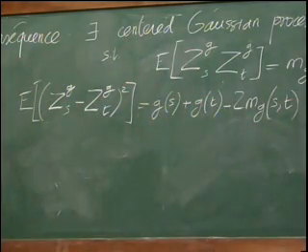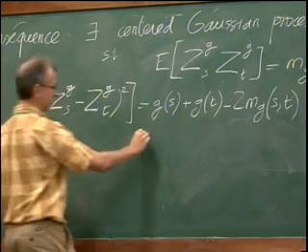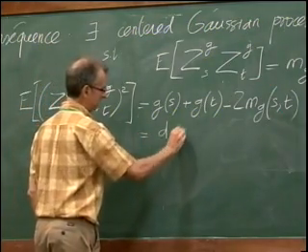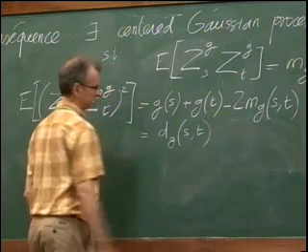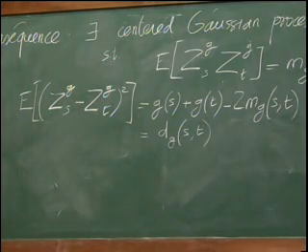Now you should remember that you've seen that yesterday already. This is what I called d_g(s,t), the distance associated with g.